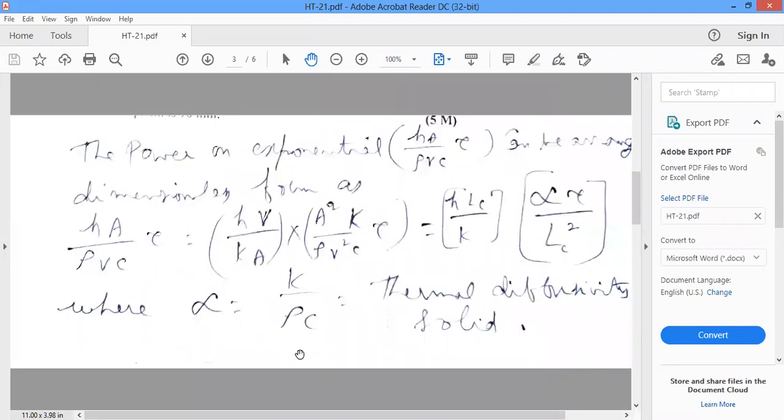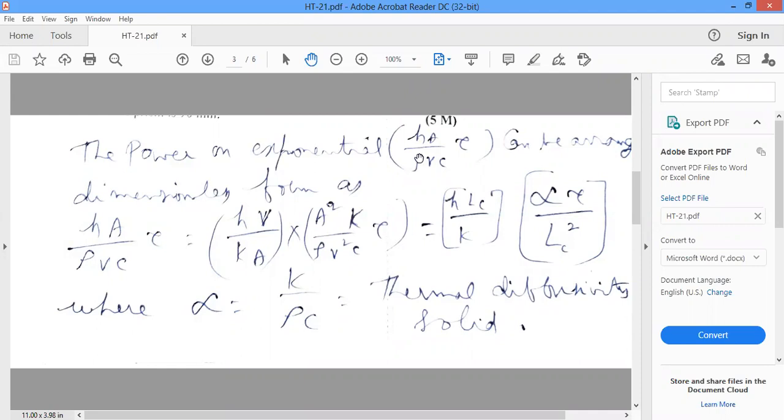Now, take the equation (T minus T∞) divided by (Ti minus T∞) is equal to e to the power minus hA tau by rho Vc. The power on the exponential, hA into tau by rho Vc, can be arranged into dimensionless form as follows.